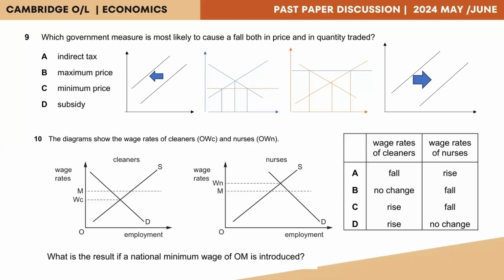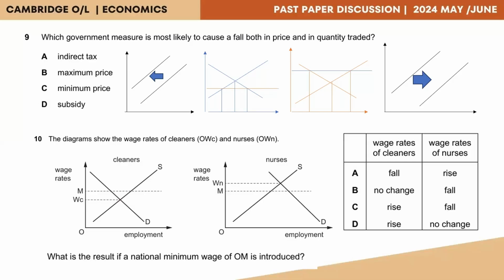Then the opposite of indirect tax, we have option D, which is a subsidy. When a subsidy is being imposed on suppliers, they are encouraged. Accordingly, the supply curve would shift to the right. That's what you see in the fourth diagram here. So there would be a decline in the price. However, with regard to the quantity, there would be an increase in the quantity and not a decline. So option D is also not the correct answer. Now we are left with option B and option C.